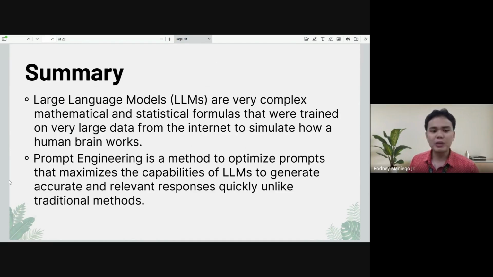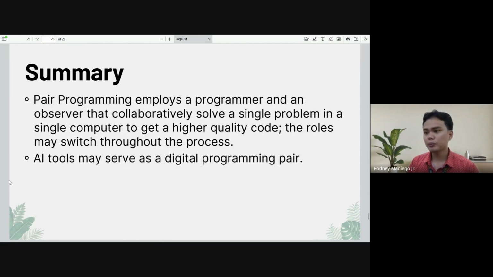Next, prompt engineering is a way to optimize how we instruct these technologies to generate more accurate and relevant responses, unlike searching on Google, which might take us more time.